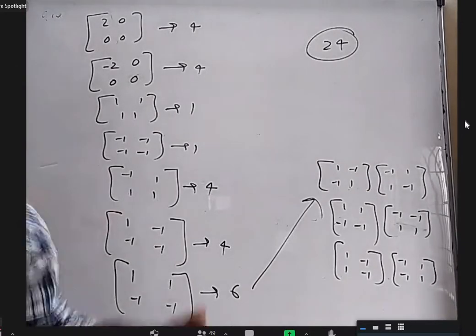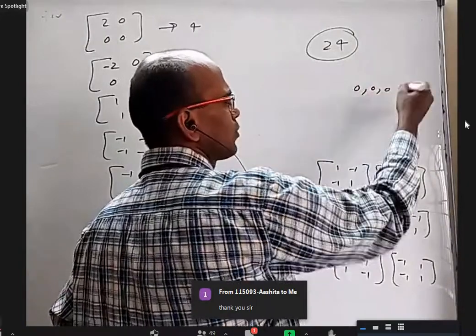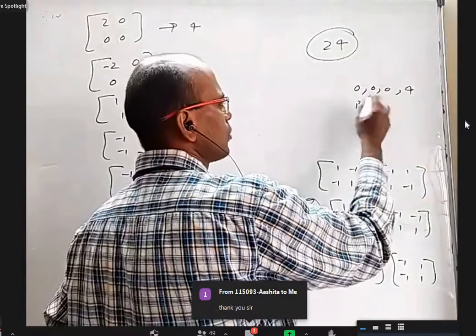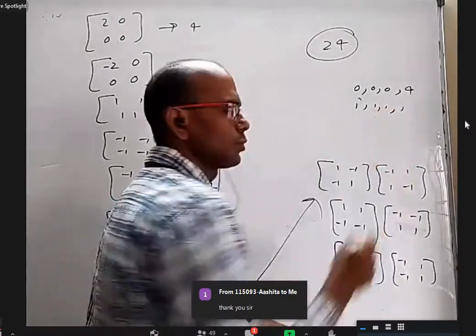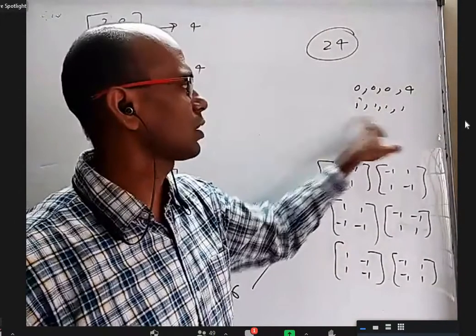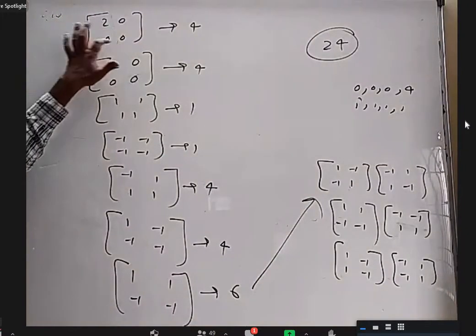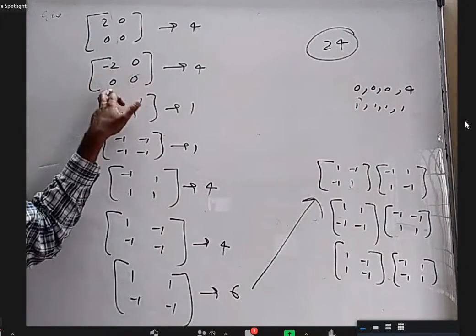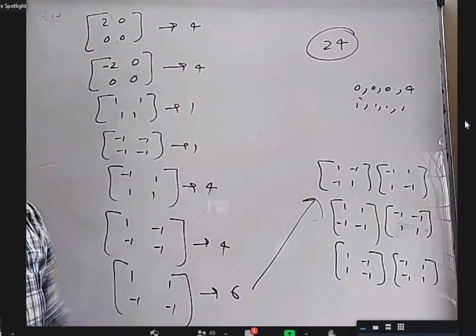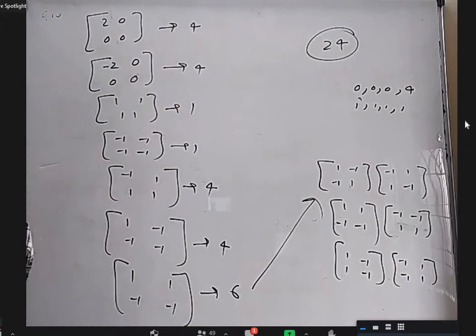See, it is already clear that 3 elements should be 0 and 1 element should be 4, the squares of the elements, or all the elements should be 1, 1, 1, 1, the squares of the elements. You can take any 4 elements, but the sum of the squares of the elements should be these things or these things. If you take these things, then you should get 2, 0, 0, 0 or minus 2, 0, 0, 0. With this, you can put 2 here or here or here. That is these 4 arrangements. And this minus 2, I can put here, here, here, 4 arrangements. Is that okay?